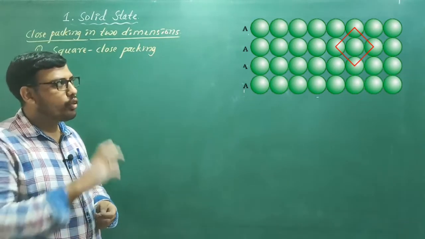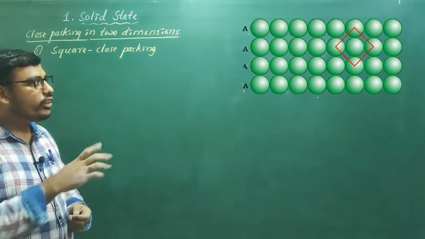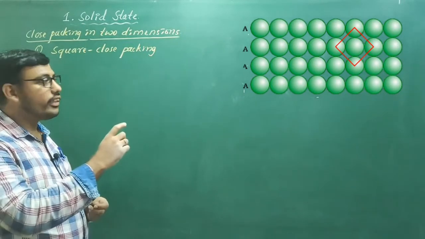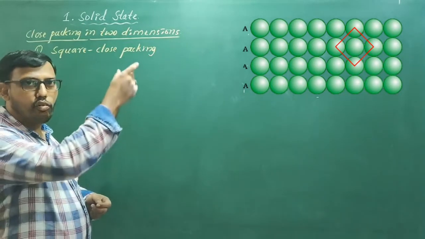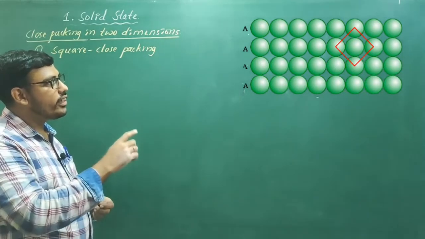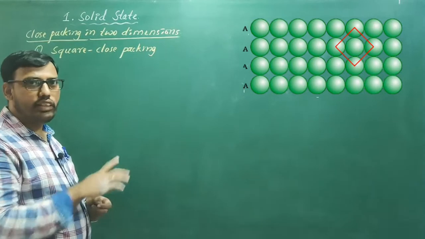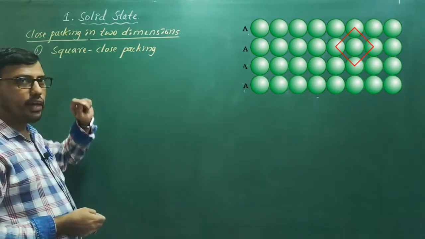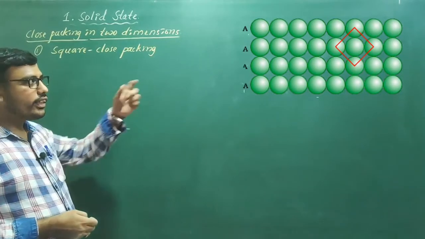If you have a close look on this diagram, you will come to know the particles are aligned horizontally as well as vertically. So now, why the name given square close packing? See that marked one.